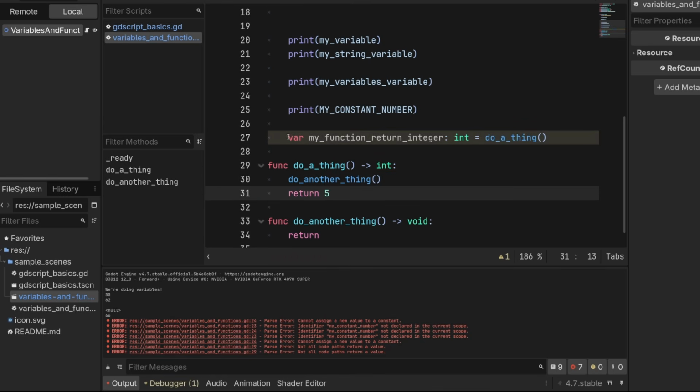So what happens here is when we get to this line, we run do a thing, we go into do a thing, we do another thing, and then we return the number 5, and then this variable will have the number 5 inside of it.